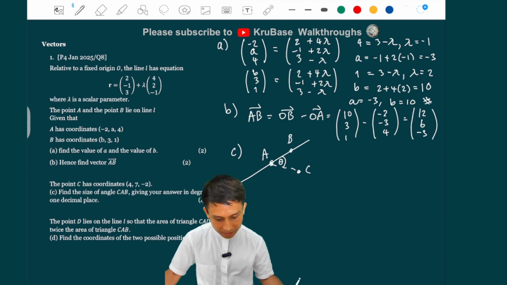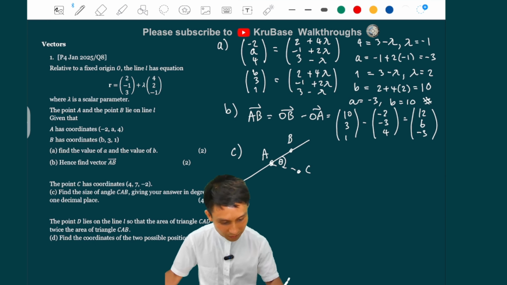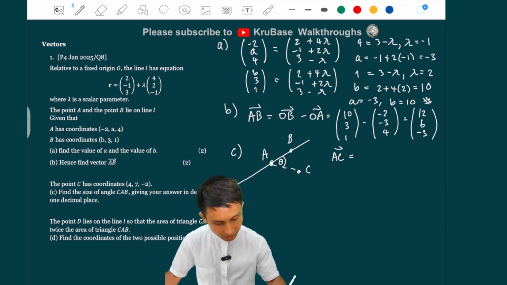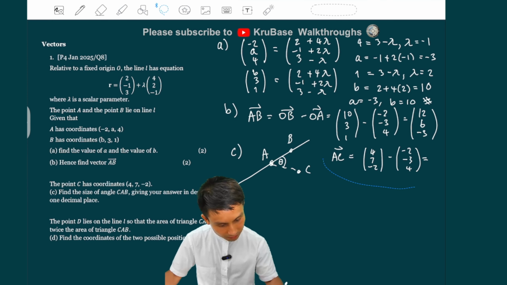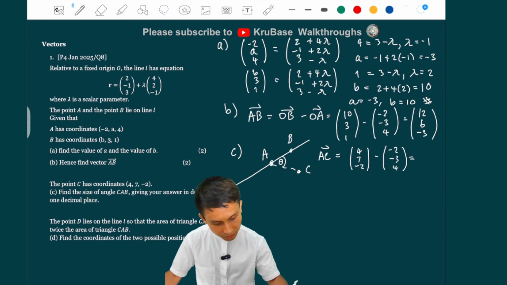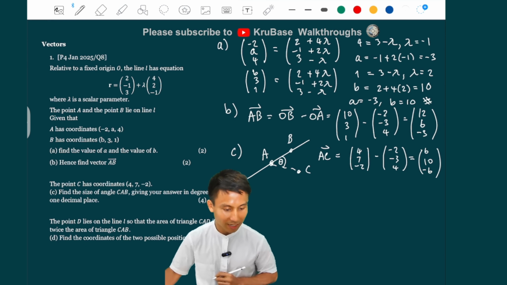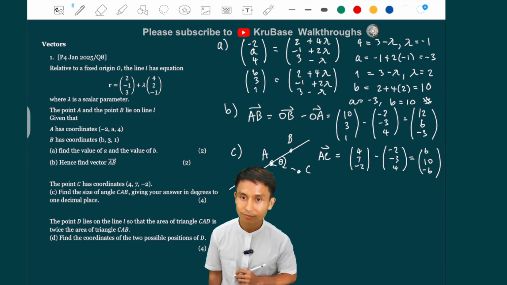So we haven't got vector AC. We already got the coordinates of C, so let's find vector AC first. Vector AC is just C minus A. So it's 4, 7, minus 2 minus A, which is minus 2, minus 3, 4. We got it earlier. So that is 4 minus minus 2 is 6, 7 minus minus 3 is 10, and minus 2 minus 4 is minus 6. Yeah, just that.